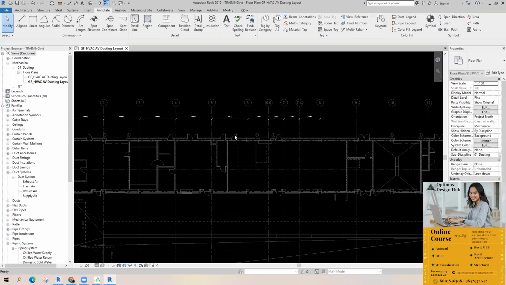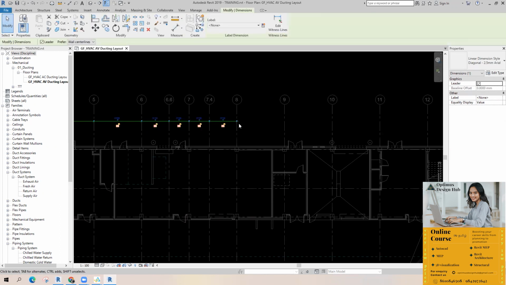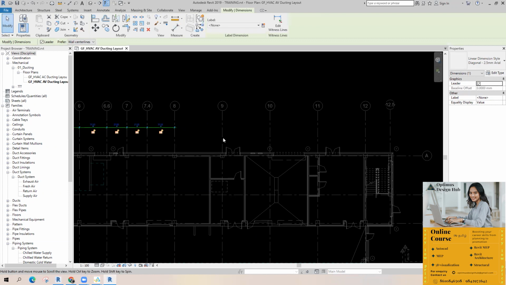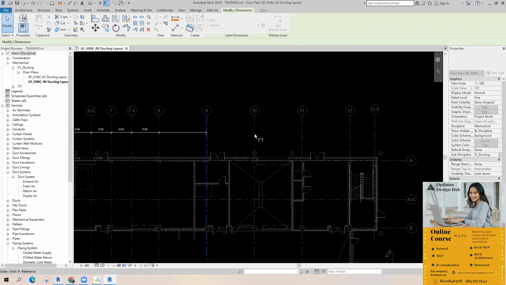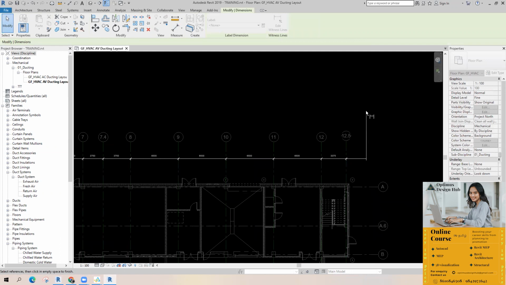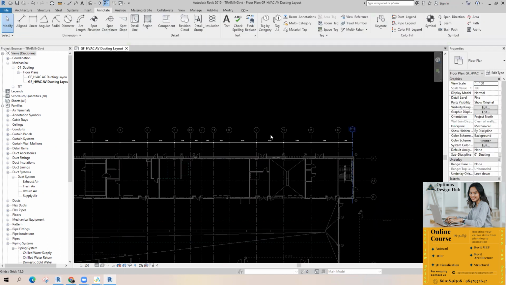Then, if you want to continue the dimension, okay, this is single selection. If you want to continue the same dimension, a continuous dimension, select the dimension and take this option, edit witness line. Okay, just pick the grid lines, and if you want to exit from the dimension tool, just pick a point from outside. Okay, this is also single selection.